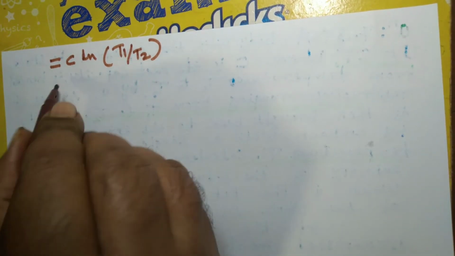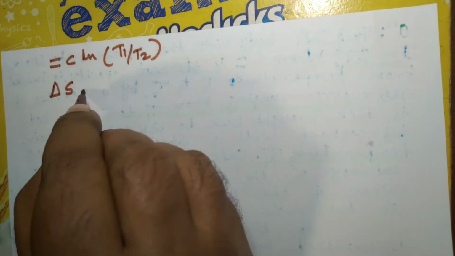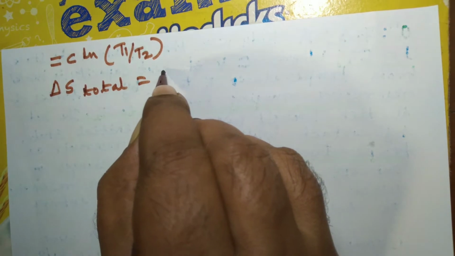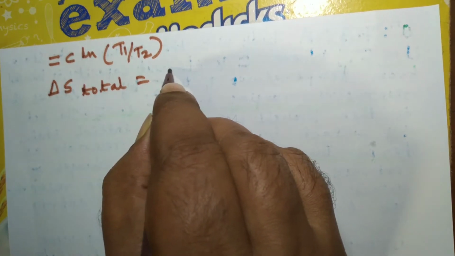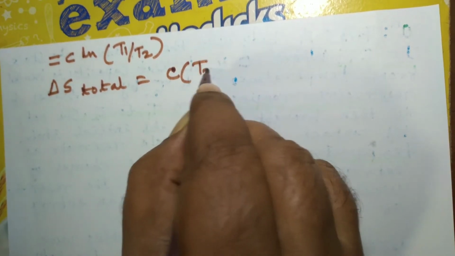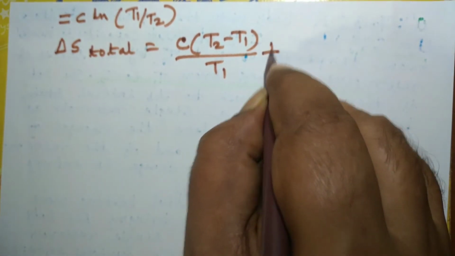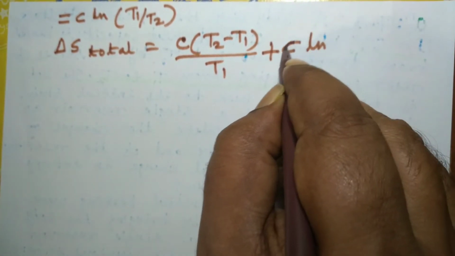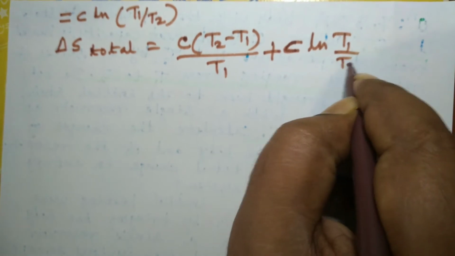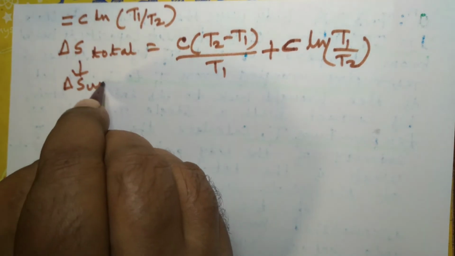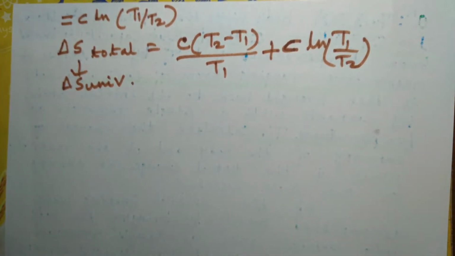So the total change in entropy, delta S total, is equal to delta S of reservoir plus delta S of body. So delta S of reservoir is C into T2 minus T1 divided by T1, plus C ln T1 upon T2. In fact, this total change in entropy is the same as delta S universe during the reverse process.